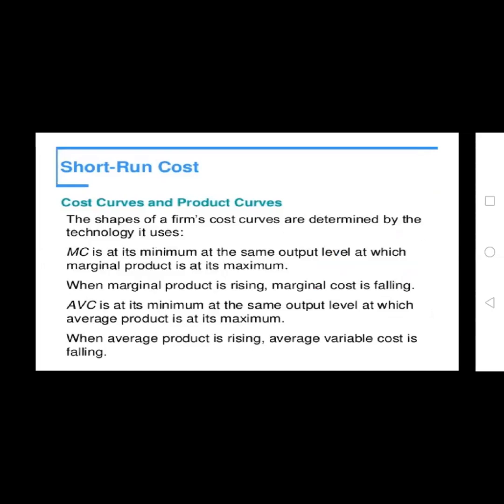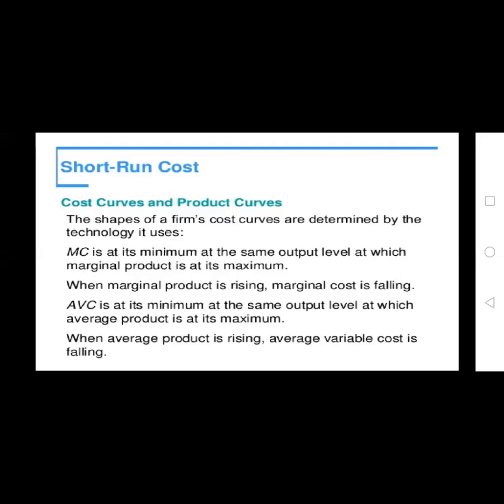In the short run, cost curves and product curves are observed. The shape of a firm's cost curves is determined by the technology it uses, that is, whether it forms a U shape or another curve depends upon the technology we use. Marginal cost is at its minimum at the same output level at which marginal product is at its maximum. When marginal product is rising, marginal cost is falling.